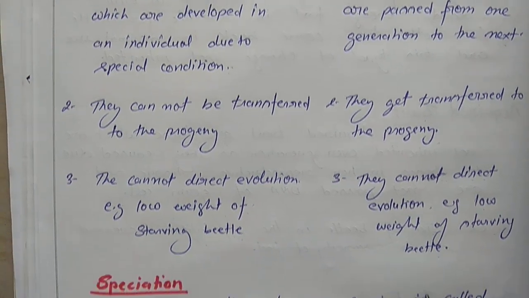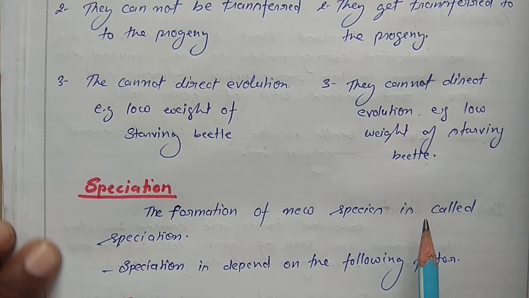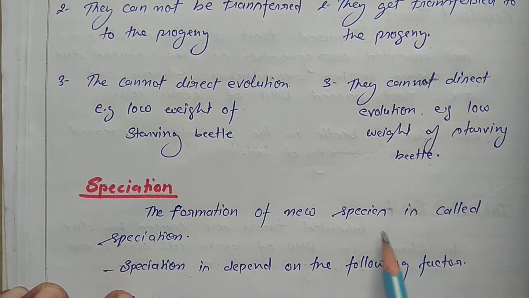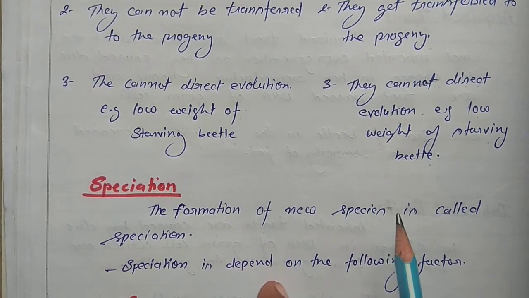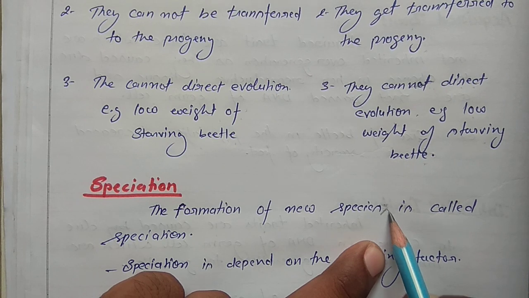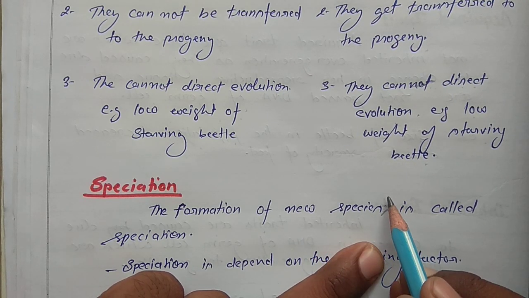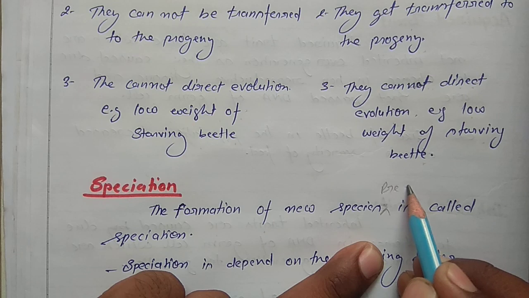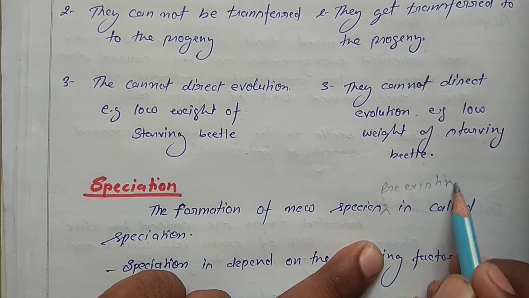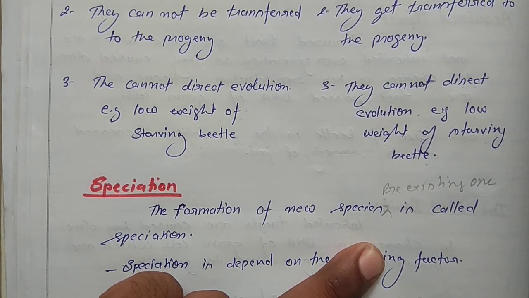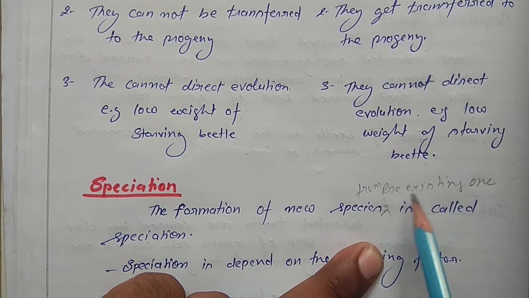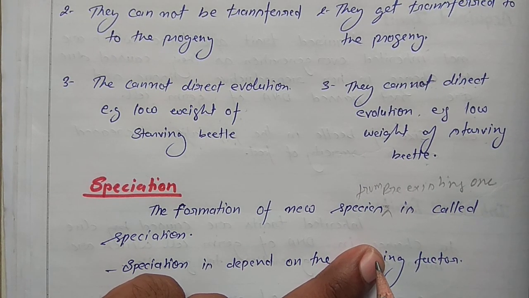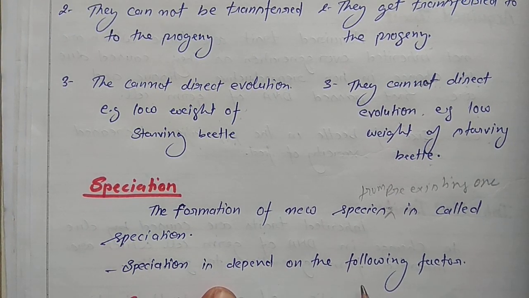Now we discuss the next topic, which is speciation. Speciation means the formation of new species from pre-existing ones. Formation of new species from pre-existing ones is called speciation. This speciation depends on the following factors.